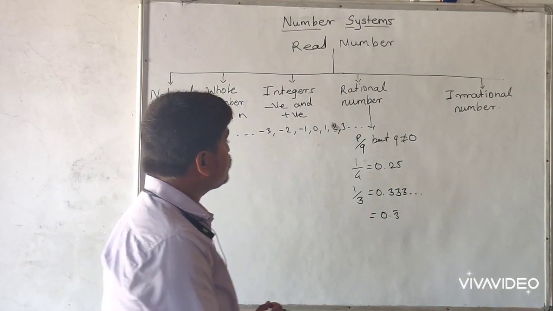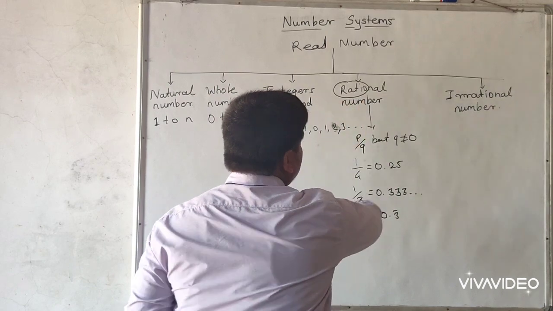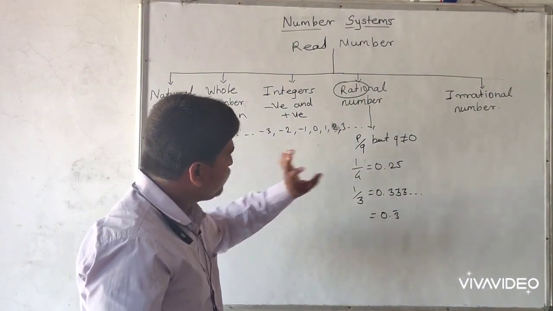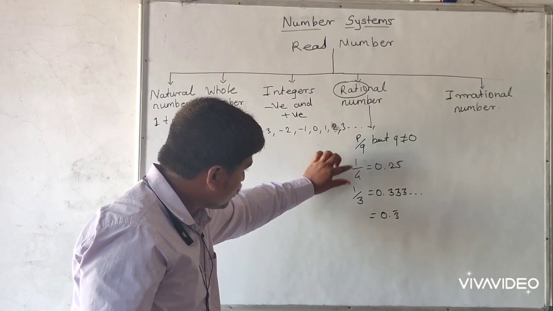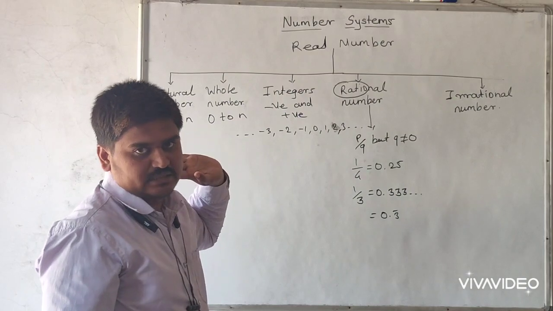Most important in rational number is ratio. Ratio means it is in the form of p by q. So 1 by 4 is in the form of ratio, so it is called a rational number.